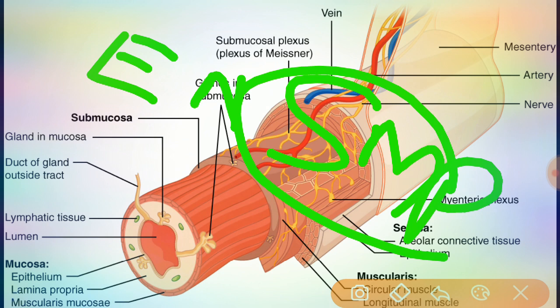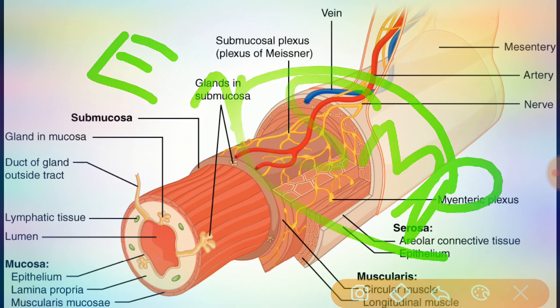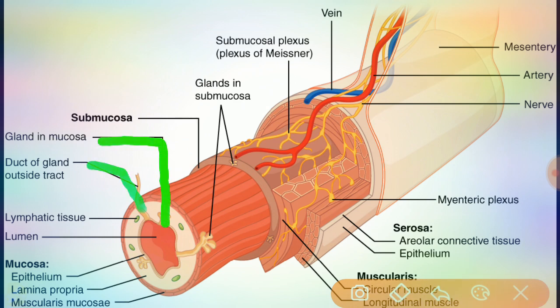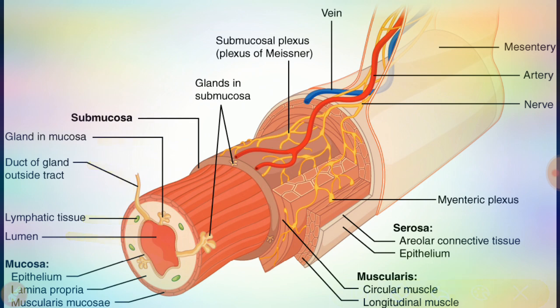The submucosa may also contain glands, and lymphatic tissue is present in this submucosal layer. Okay, this is the second layer of the gastrointestinal tract. Under the submucosa, there are glands of the mucosa, lymphatic tissue, and the lumen.